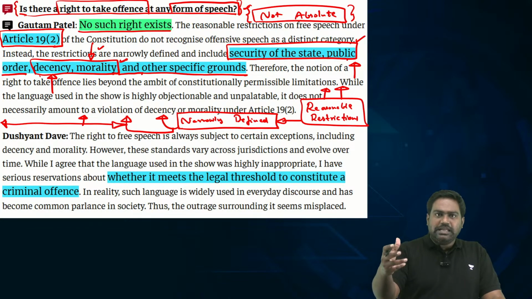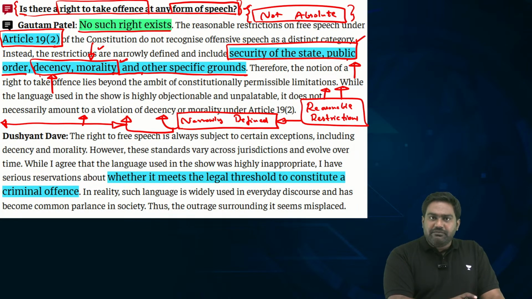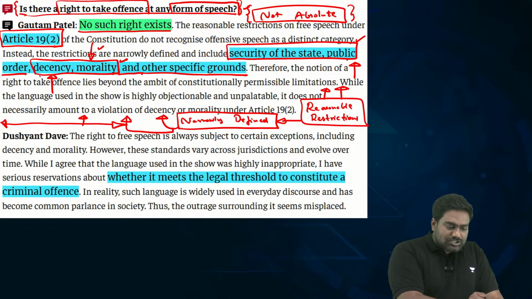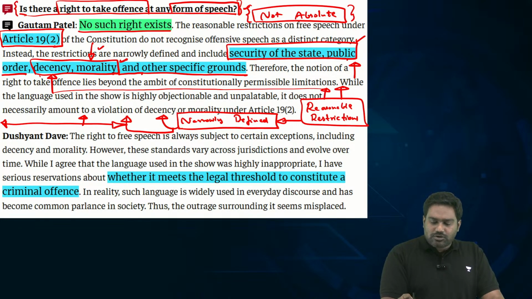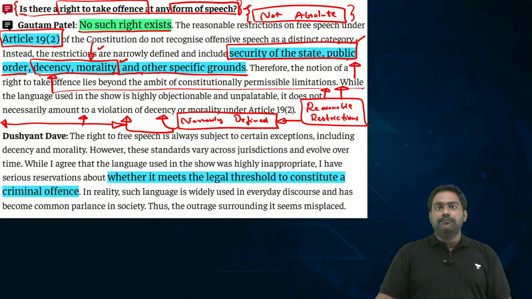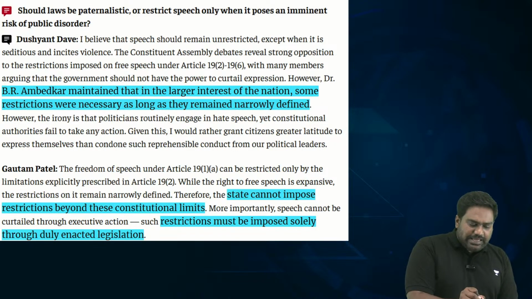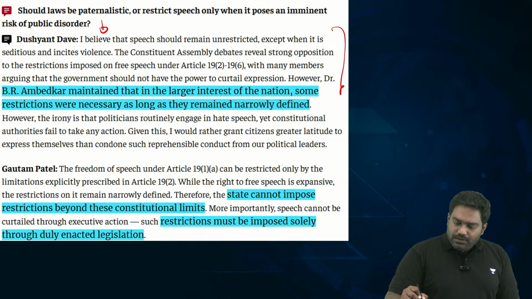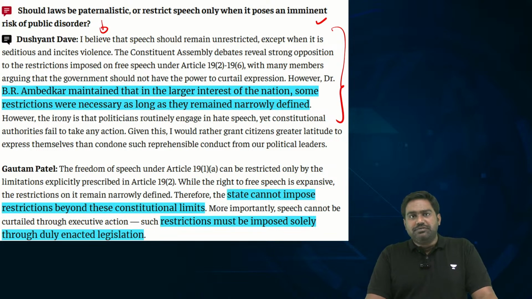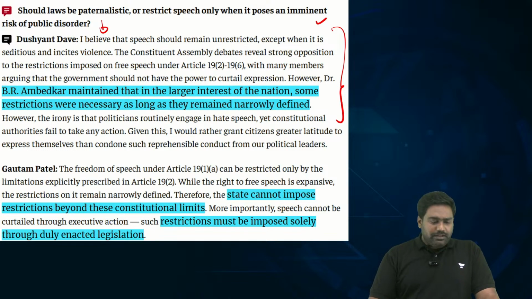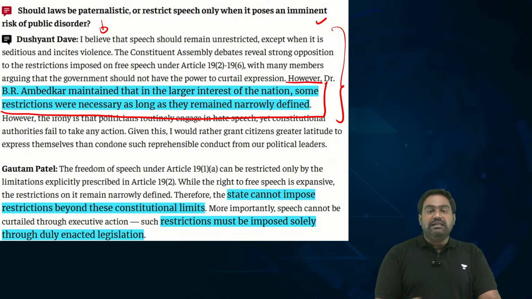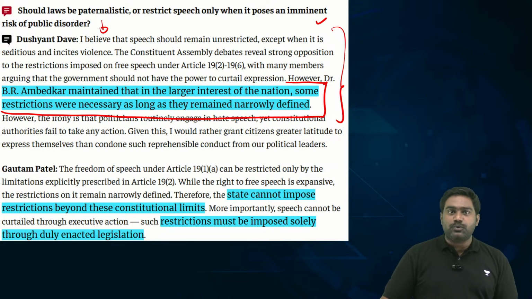What the majority consider to be moral is not the driving factor here. That's not the threshold being applied here. It is constitutional morality laid down through our constitution and the legal provisions that are there. So both the experts believe that right to free speech cannot be curbed on these grounds. They even refer to Dr. B.R. Ambedkar's statement when Article 19 was being discussed and debated in the Constituent Assembly.